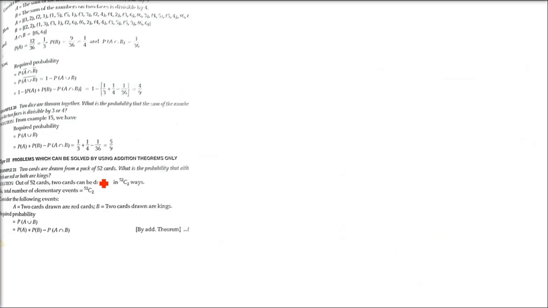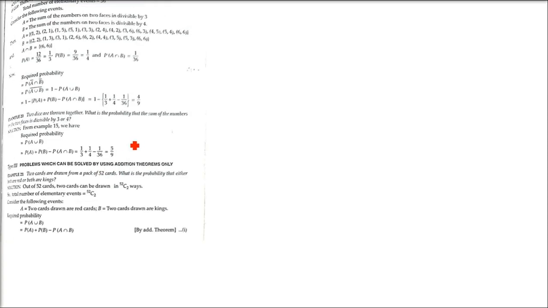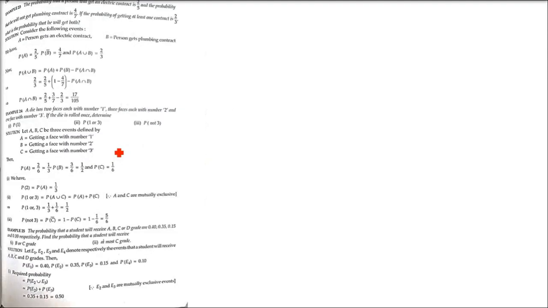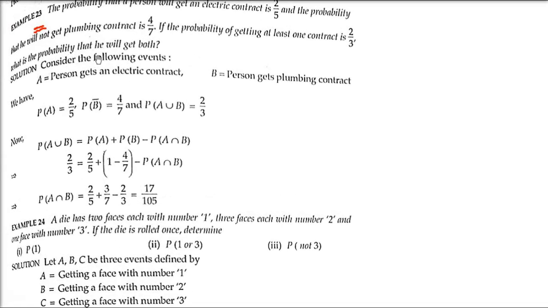Third type. This is saying problems which can be solved by using the addition theorem only. So you have to apply the addition theorem, then only these questions will be solved. Right? So let us apply. Let us take example 23. In my edition this is example 23, but maybe in your book, a different edition, it will not be example 23. So just give some time, see this question and find it in your book.